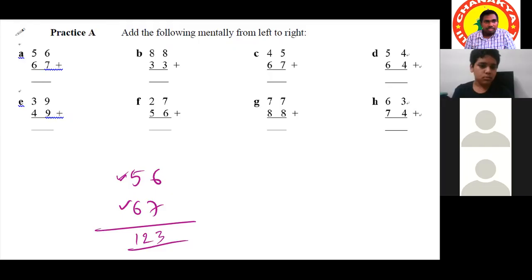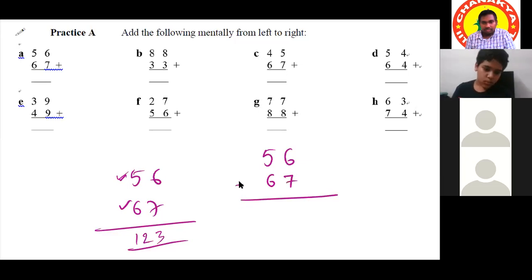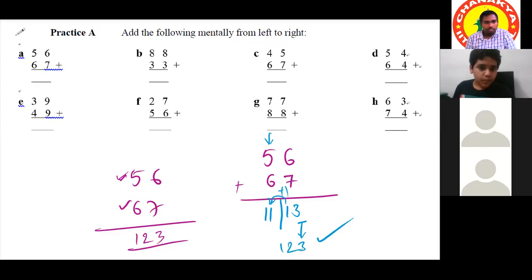Okay. Now see the same question here using the balancing rule. 56 plus 67. I'm doing addition place-wise. Tens place, 5 plus 6, 11. Ones place, 6 plus 7, 13. Now, if you balance these two, you'll get the answer. So drop 3 and carry forward 1 from the 11. Cross-checking: 7 plus 1 is 12. So we can check if our answer is correct or not.